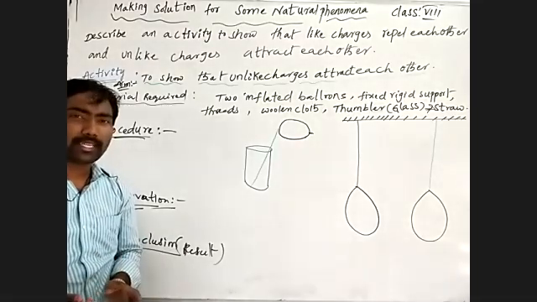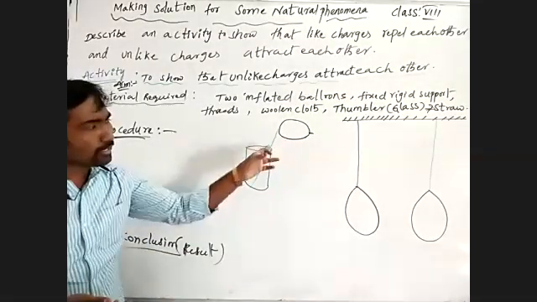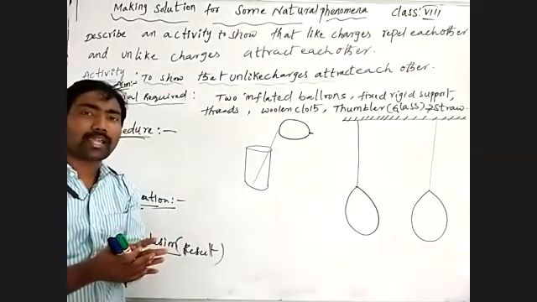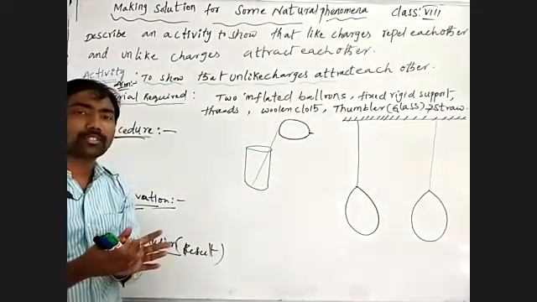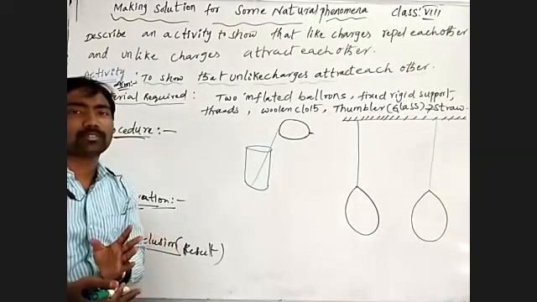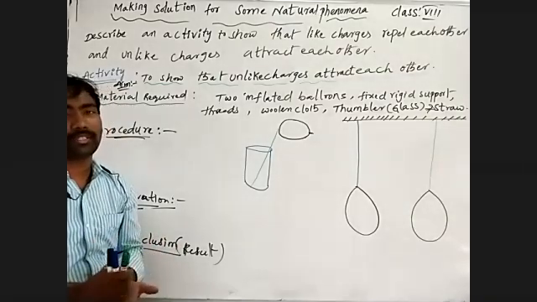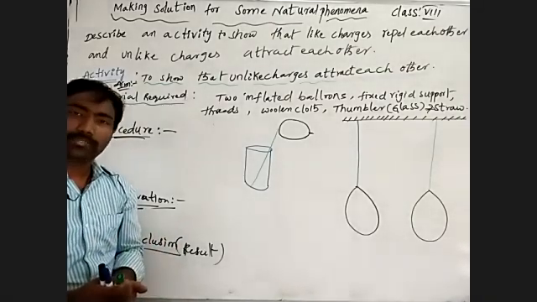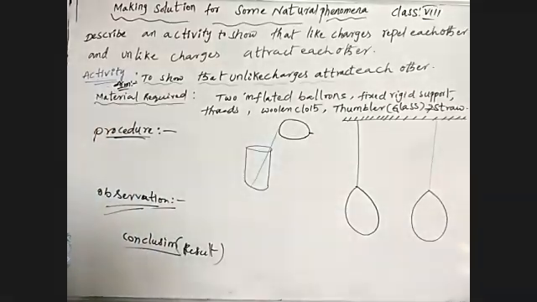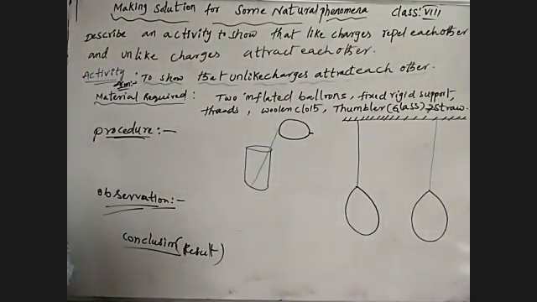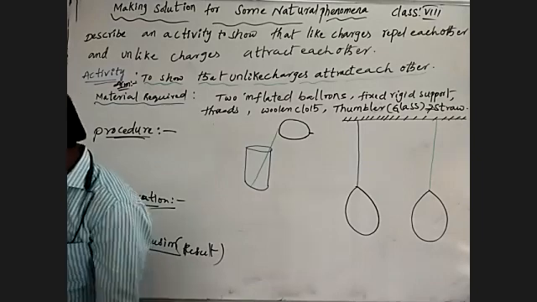Means what we can say here: when two different charges are in contact, we may observe they both will attract each other. There is attraction between two unlike charges or different charges. By that we can prove that activity. Understand?